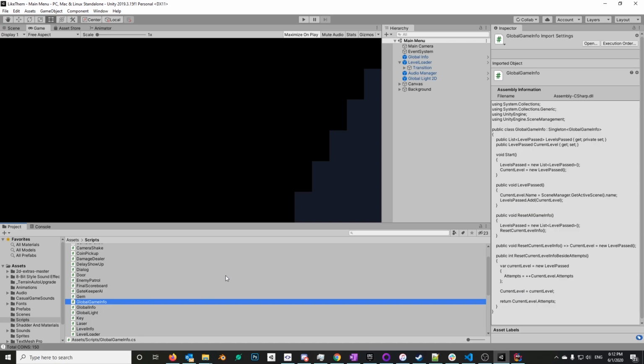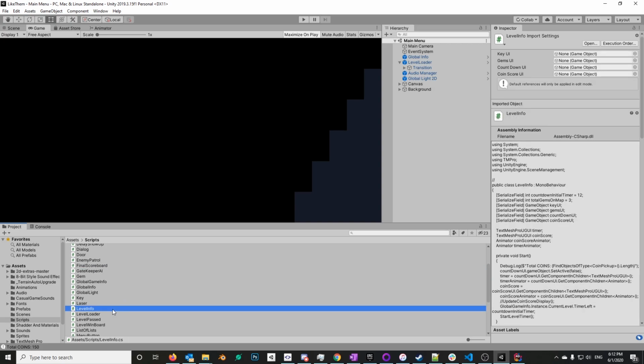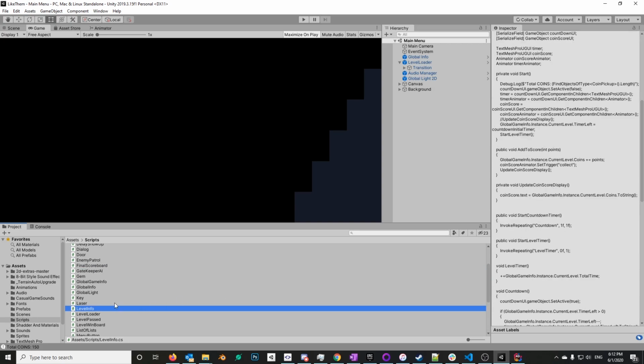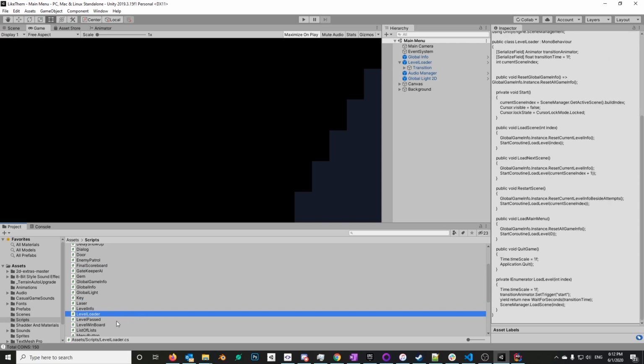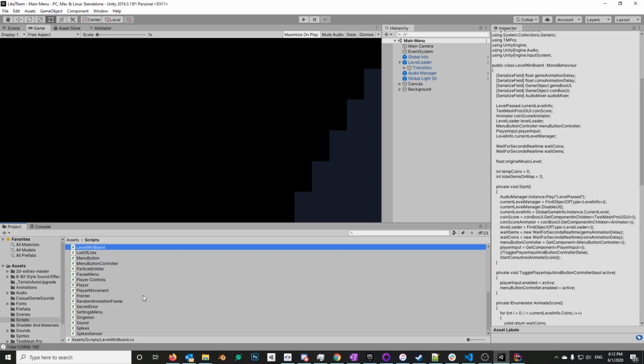There's nothing that initializes the game. I see level loading, or rather level loader, and then here's level info. I don't see something that's indicative of a manager pattern. I see a bunch of scripts. And so